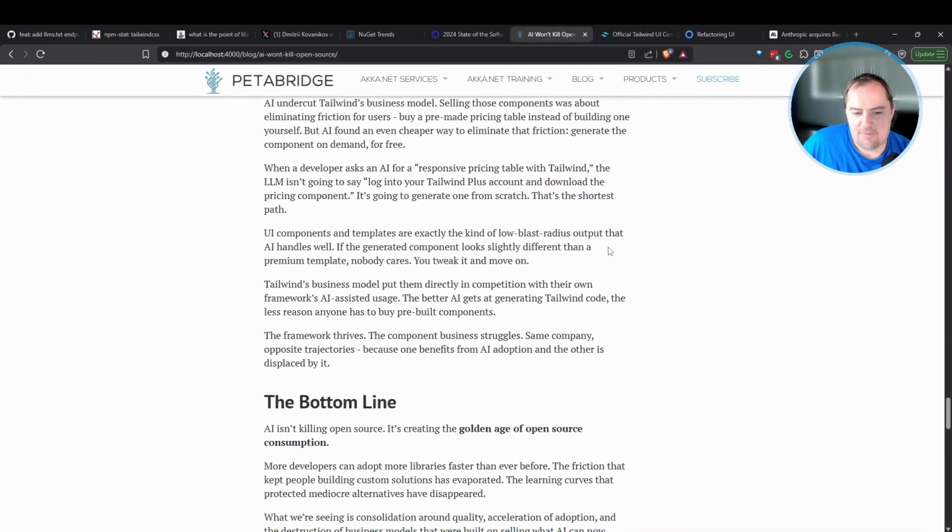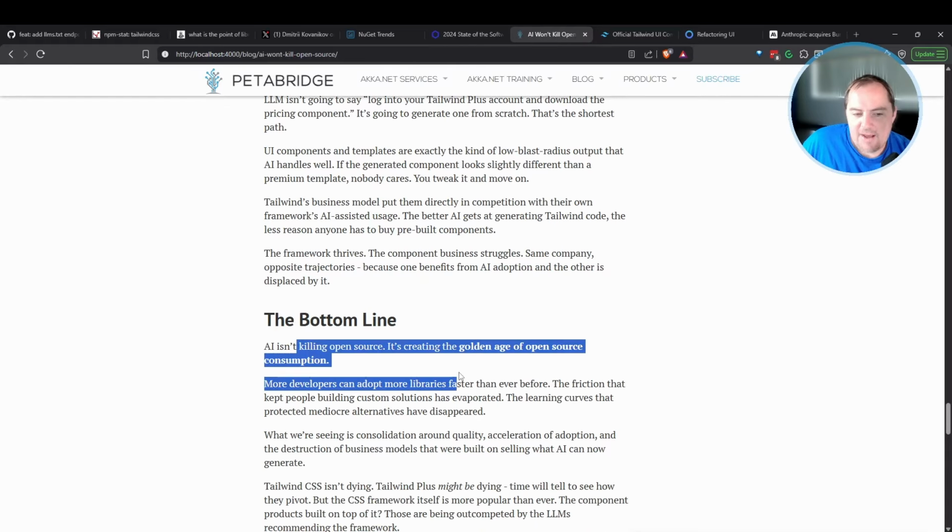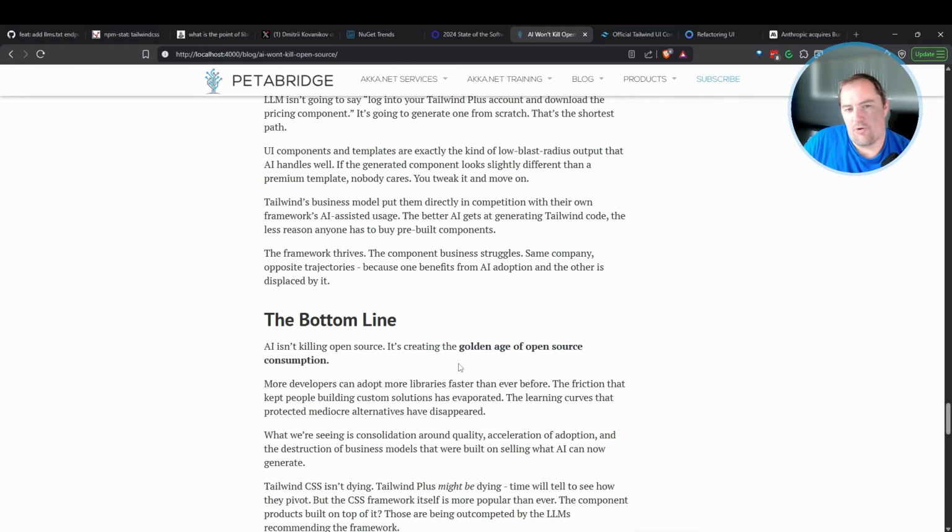In the grand scheme of things here, I'm not going to read everything else. AI is not killing open source. It's actually creating a golden age of open source consumption, where I expect a pretty virtuous flywheel effect that's going to result in our adoption increasing even more this year. And ultimately, there are a lot of things we should probably be doing differently to lean into that. Maybe getting an LLMs.txt on the Akka.NET documentation should be a much higher priority than it is right now. That would probably benefit us quite a bit and turn Claude and ChatGPT into evangelists for Akka.NET. That would be a good idea.